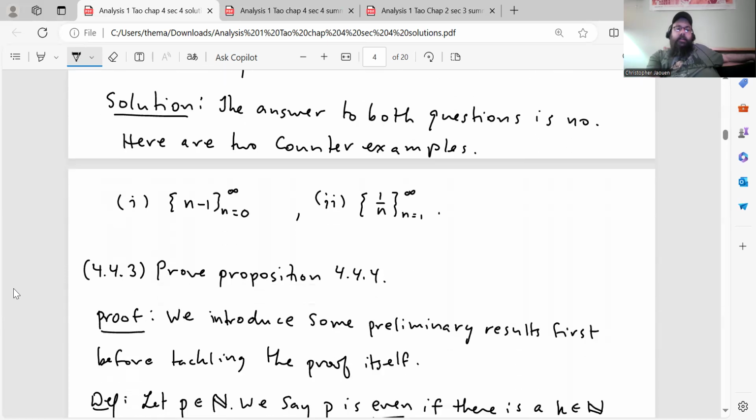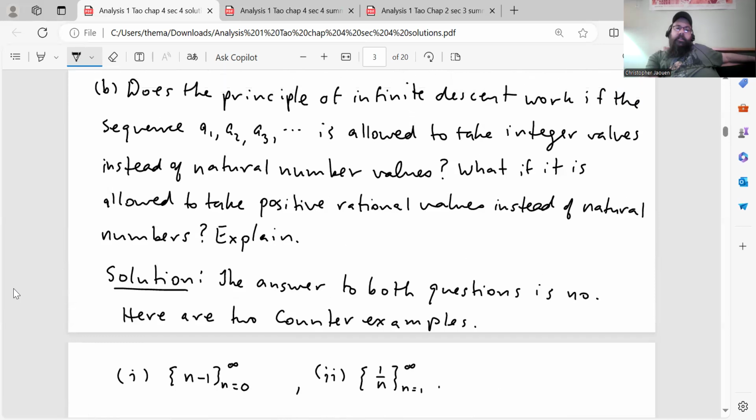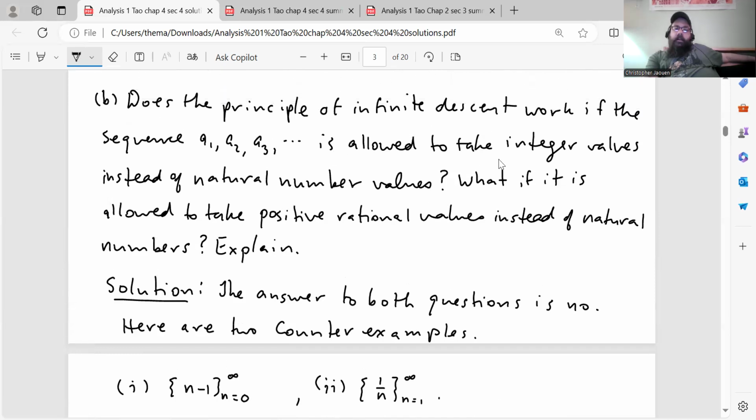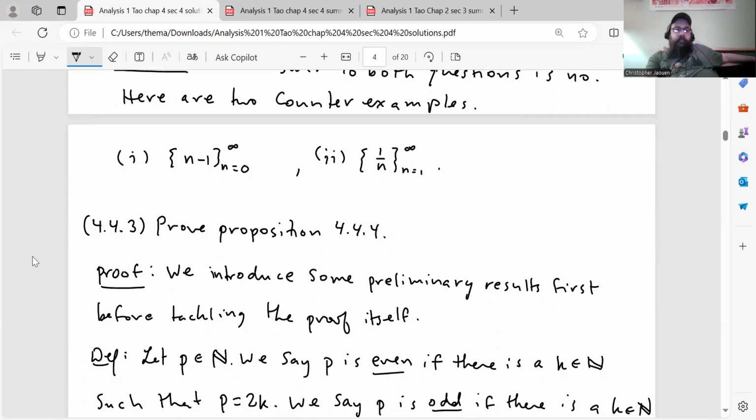And here are two counterexamples. So for example, part 1, the sequence n minus 1, where n goes from 0 to infinity, is a sequence of integers that are in infinite descent. And part 2, this is a sequence of positive rational numbers that are in infinite descent: 1 over n, where n goes from 1 to infinity. All right, so that shows that the answer to these two questions is that they're false.